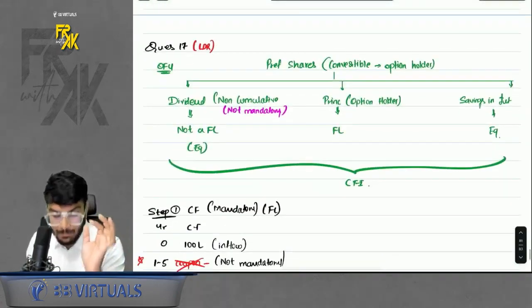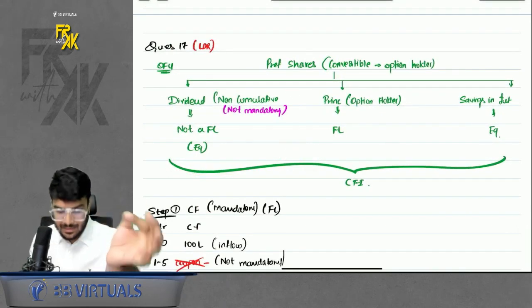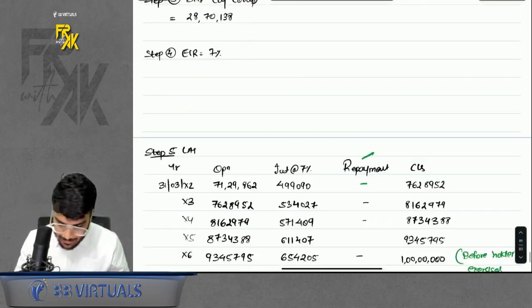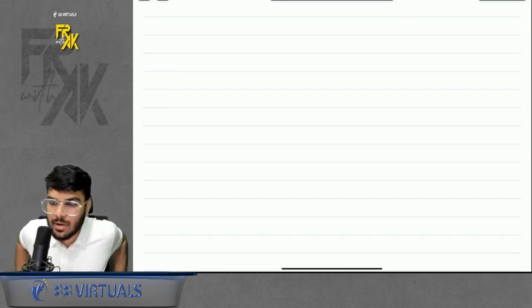So what was the important part in this question? This part. When the dividend is not mandatory, it is not a financial liability. Don't make it part of your cash flows. Right? This much we studied. I guess this was the 50% I was talking about. This is your part 1 of the revision.